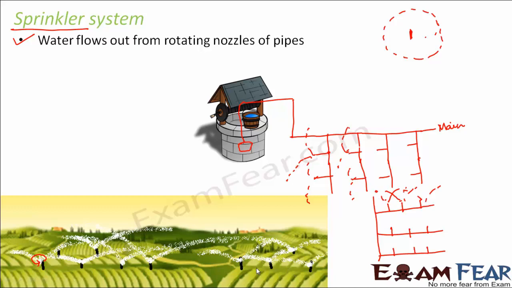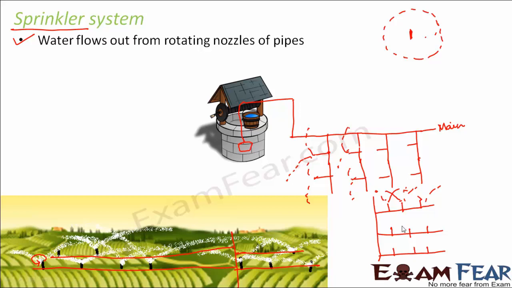These are the rotating nozzles and these are the perpendicular pipelines, and they are connected to the main pipeline. This is another one connected to the main pipeline, and this main pipeline gets water directly from the well.